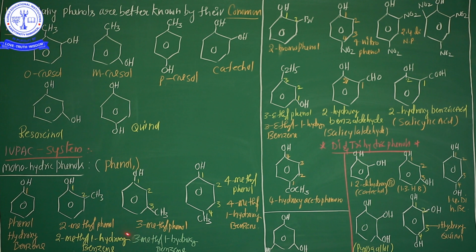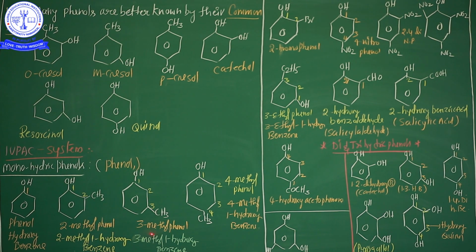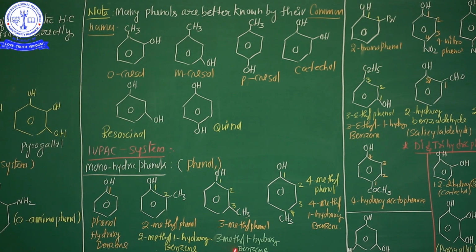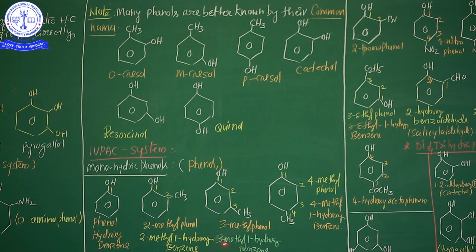Is it clear? See one more example. Here, 3-methylphenol, also called m-cresol in the common name. So two different names are there: 3-methylphenol is accepted, and one more name is 3-methylhydroxybenzene. Why is it called 3-methylhydroxybenzene?